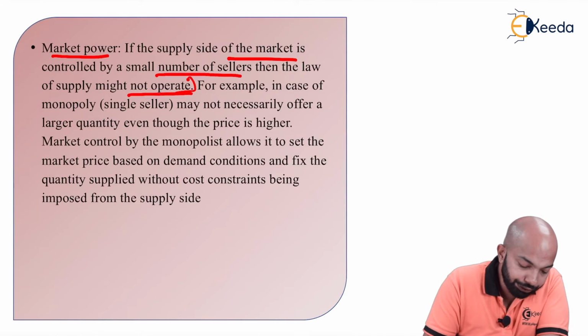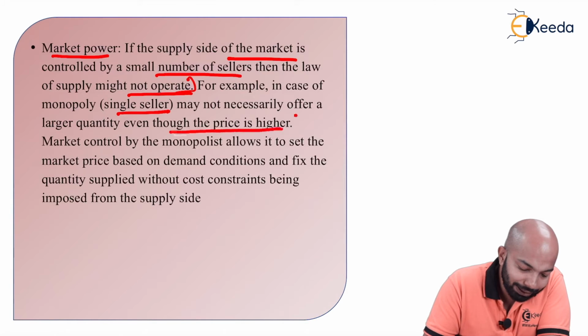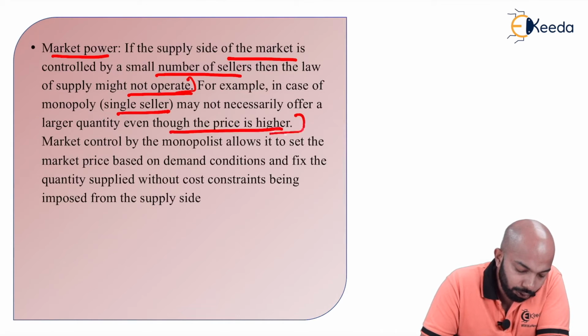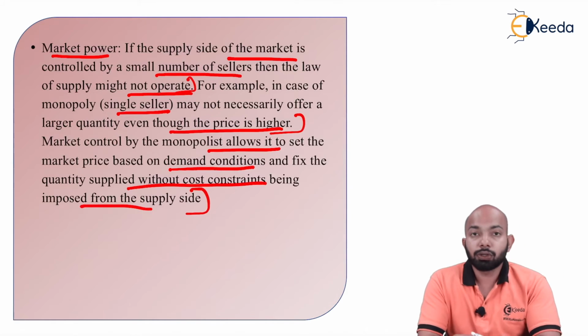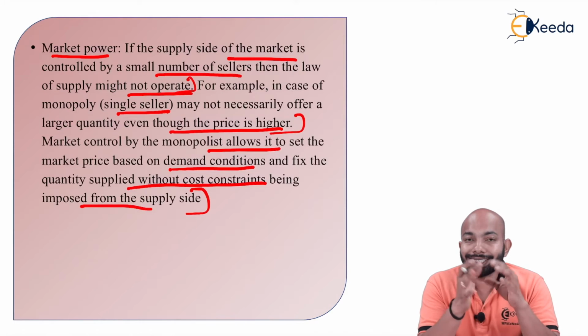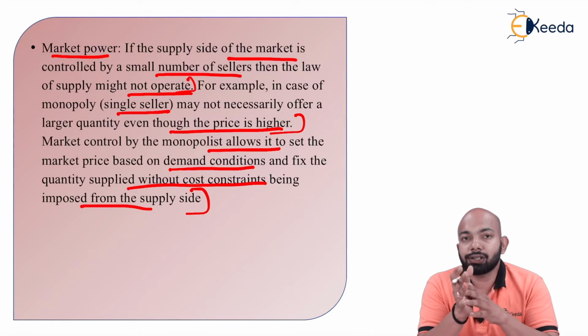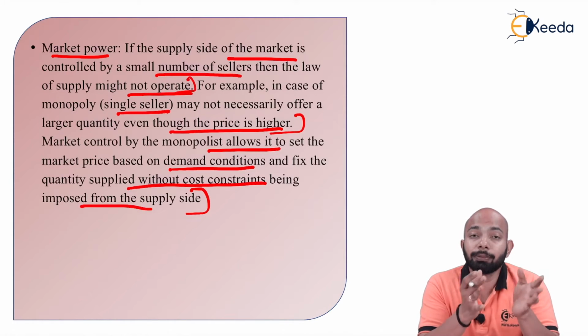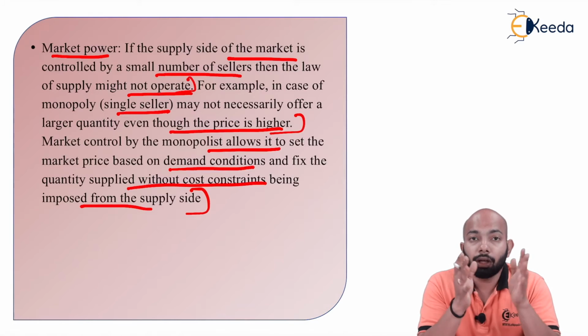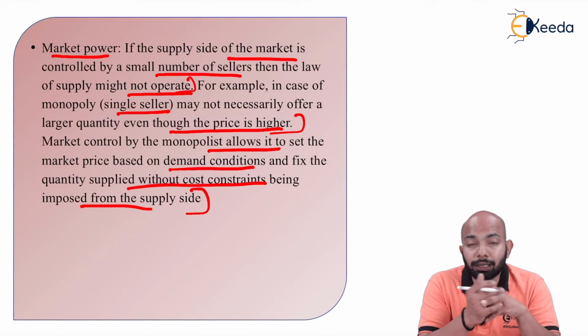If there are fewer sellers, for example in the case of monopoly, a single seller may not necessarily offer a larger quantity even though the price is higher. Market control allows the monopolist to set the market price based on demand conditions and fix the quantity supplied without cost constraints being imposed by the supply side. So monopolists have certain market conditions they have to follow, and hence it becomes easier for them to operate. However, this condition still prevails there.